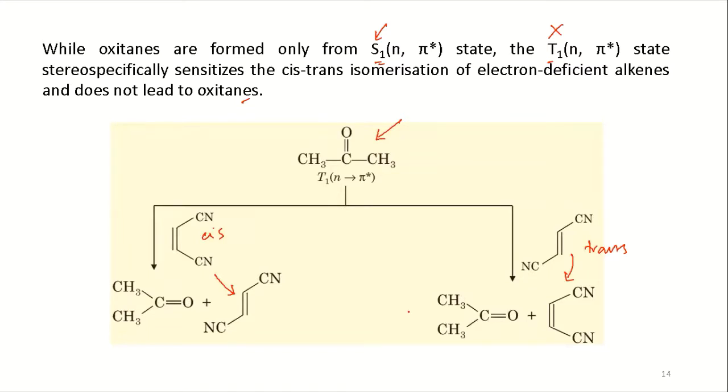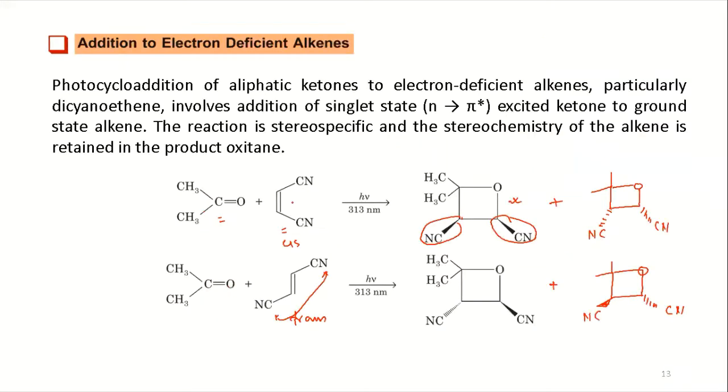So what is the ultimate problem in this process? You have started with, suppose, cis, and eventually in your reaction medium you will have trans also, right? And now you have the cis and trans both. So in the last slide, what you have seen, cis gives this product, trans gives this product. So you will have a mixture of products formed. Okay, so that will be the problematic part of this electron deficient alkene.